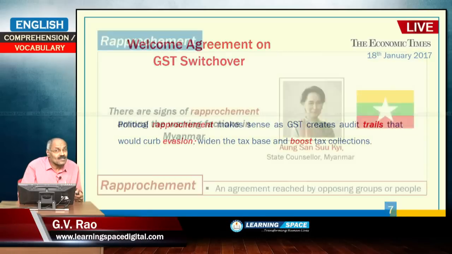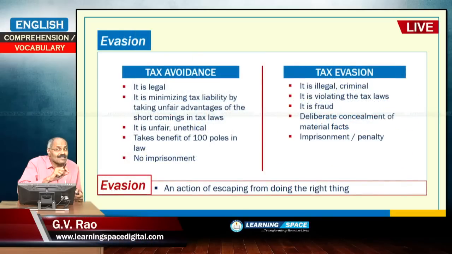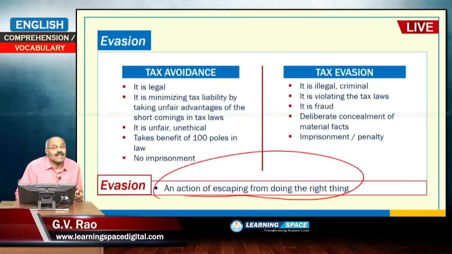What is meant by evasion? Tax evasion, tax avoidance. Tax avoidance is different, tax evasion is different. Tax avoidance is legal, tax evasion is totally illegal, even criminal. Tax evasion means an action of escaping from doing the right thing. You are hiding the income, that is tax evasion. But looking at certain loopholes, if you are reducing your tax liability, that is tax avoidance. Tax avoidance is unfair, unethical, but legal.